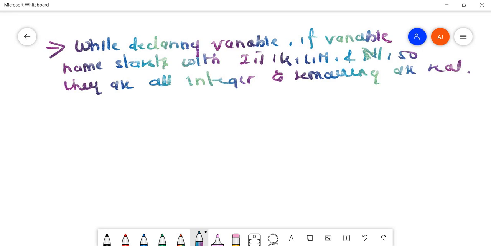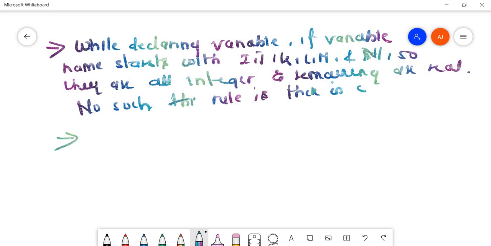No such rule is there in C. In C there is no such rule. Next, the fourth difference we can write is the representation.